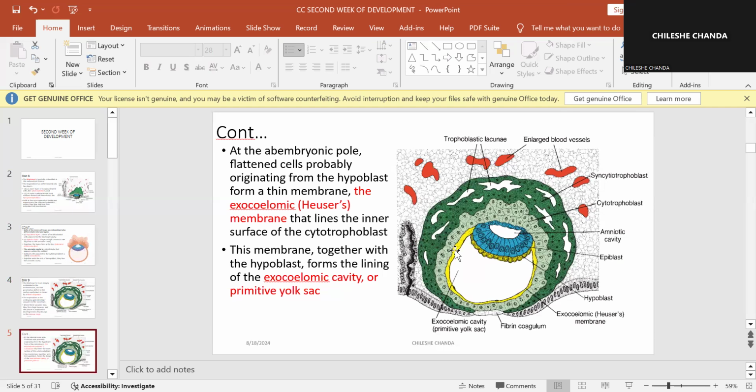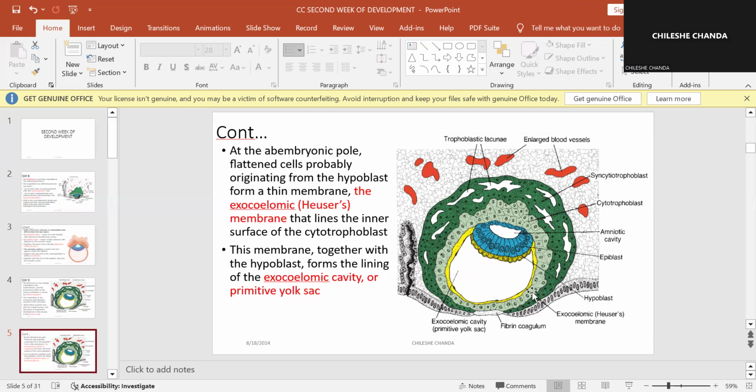So these flattened cells are going to form, and they're going to line the cytotrophoblast inside. Now this membrane together with the hypoblast will form what is known as the exocoelomic membrane.